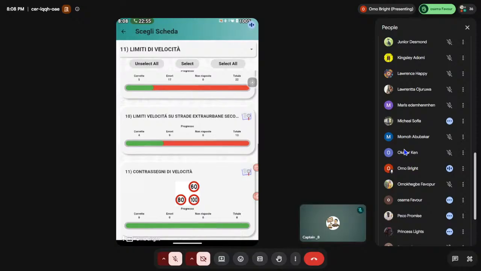Promise, just answer my question: in extraurbana principale, autovettura con rimorchio, what is the speed limit with autovettura together? Their speed limit is 90 because they are carrying a rimorchio, minus to be 40.